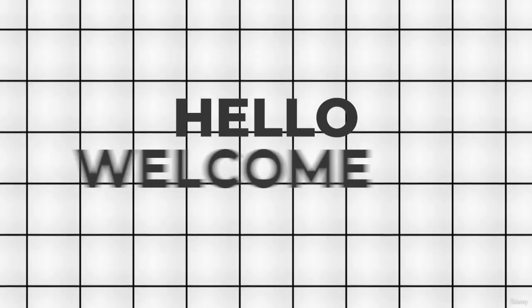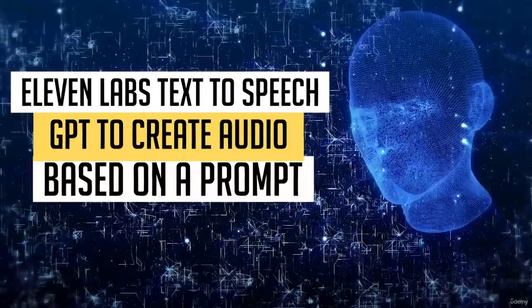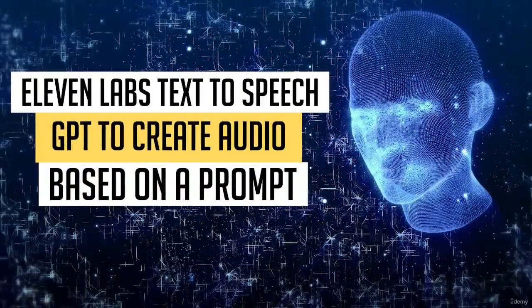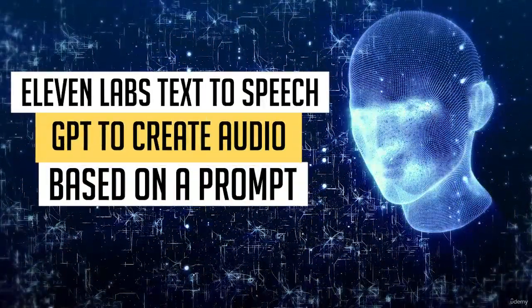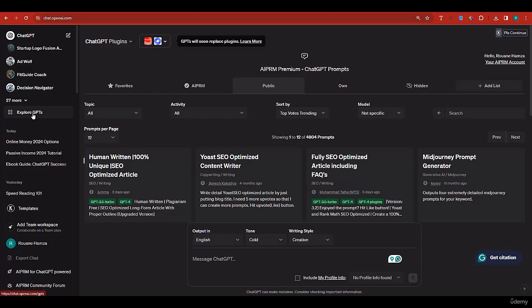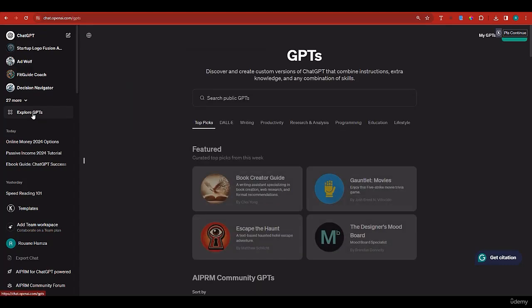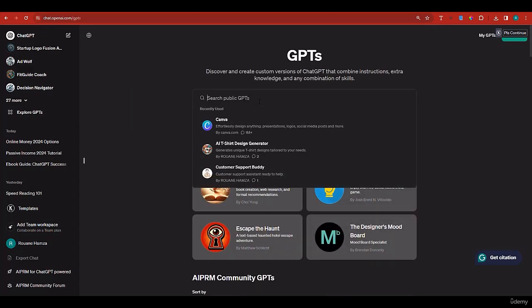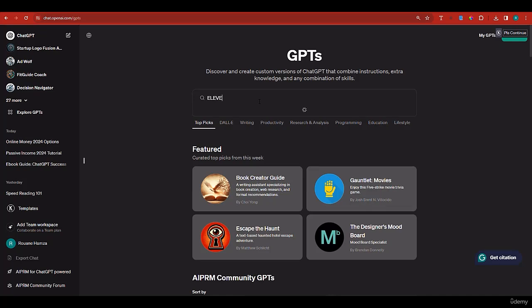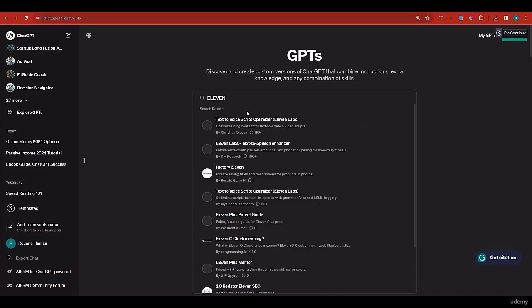Hello there and welcome to this lecture, in which we're going to explore more GPTs, and this time around we're going to explore 11 Labs. So let's go ahead and click on explore GPTs. I want you to just search for 11 Labs because there's a surprise for you. Just search for 11 and it will show.